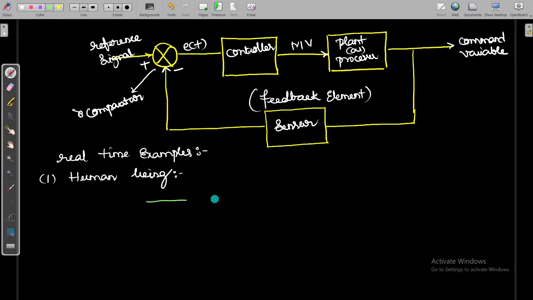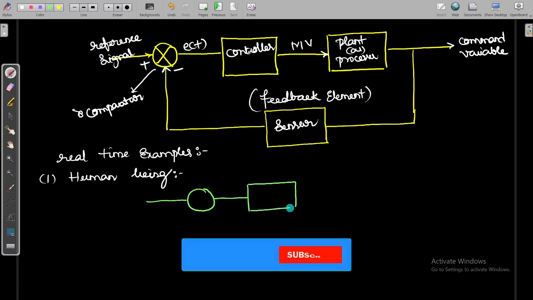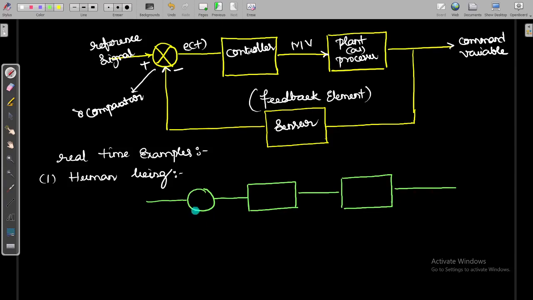If you observe, it also has a comparator, and the brain is the main controller. Whatever work you are doing, the brain is the controller. Let us take the process: the hands are doing some work. So it will be compared. First, you have the controller, which for any human being is the brain. Then the processor will be the hands or the different body parts.